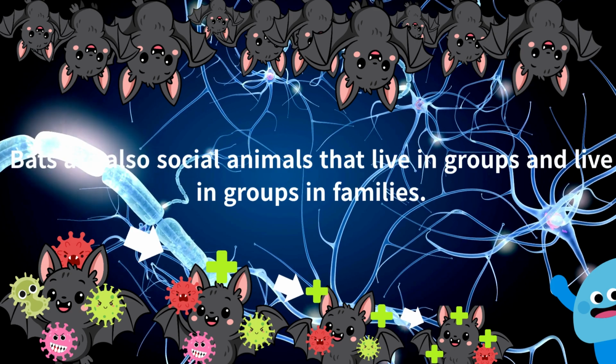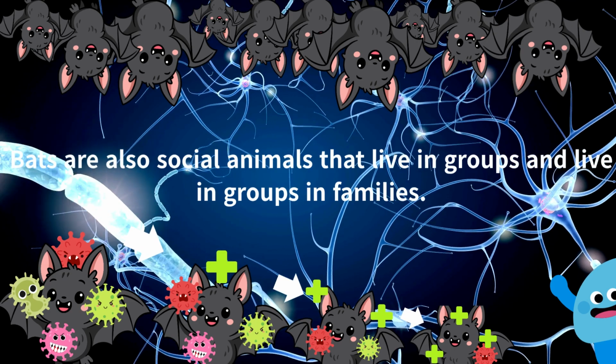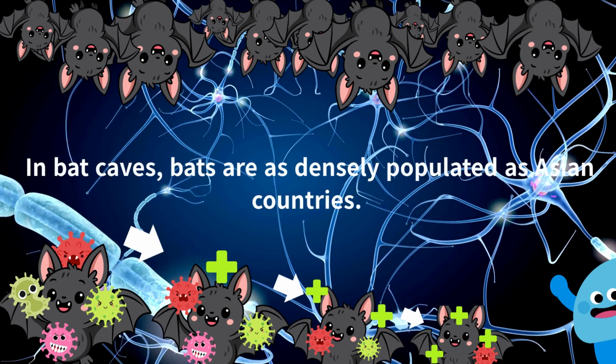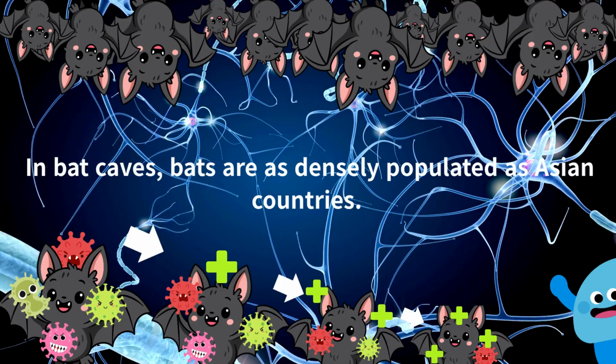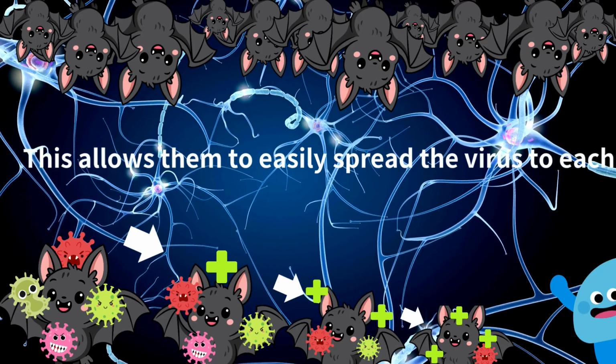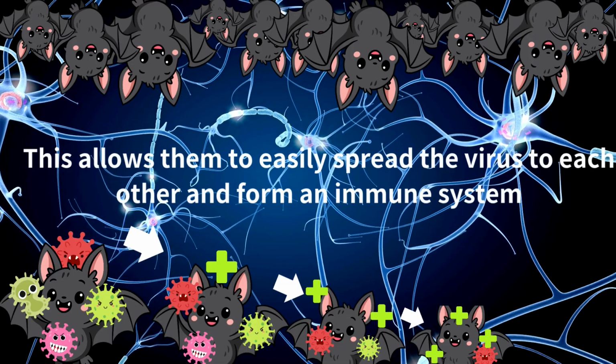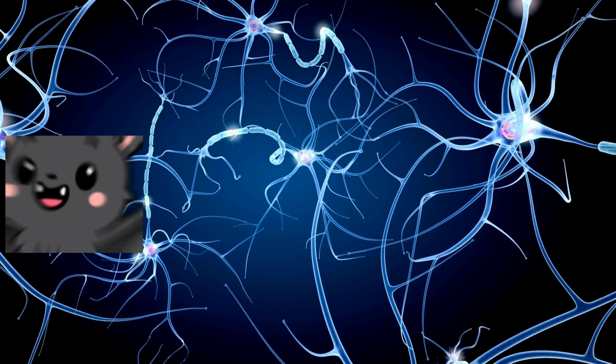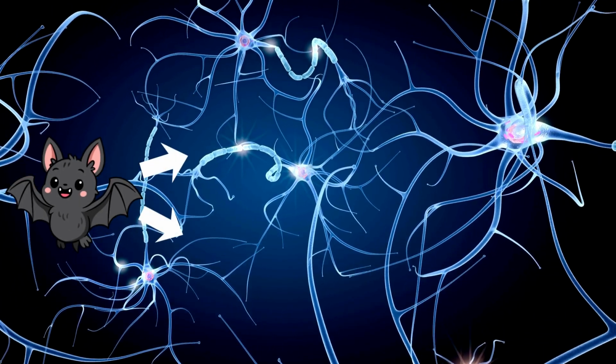Bats are also social animals that live in groups and families. In bat caves, bats are as densely populated as Asian countries. This makes it easy to transmit viruses to each other and creates an immune system. So there are a lot of viruses that bats have.